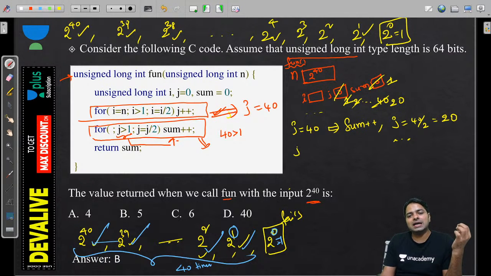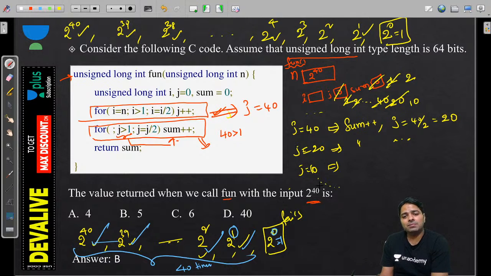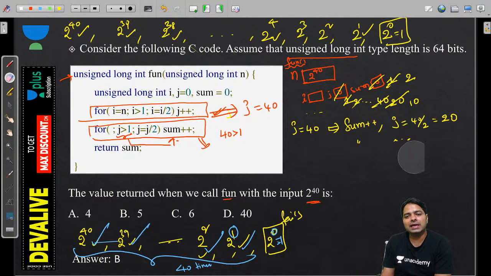Now you can understand J is 20. Again sum increments, but J becomes 10 and sum becomes 2. And J is equal to 10. Again increments. How long? Till greater than 1. Guys, now you check. 10 becomes 5 and 5 becomes, okay, I need a space too. So now I'll explain directly.